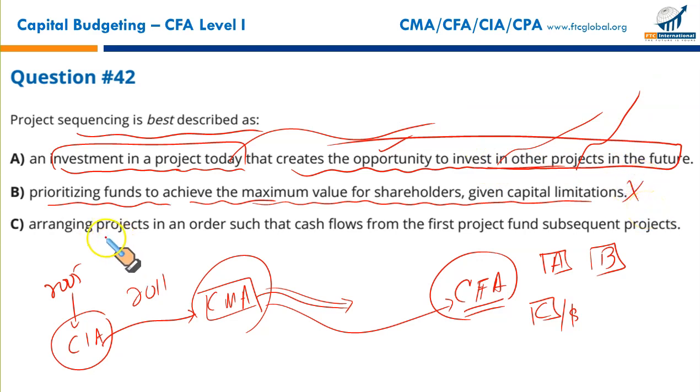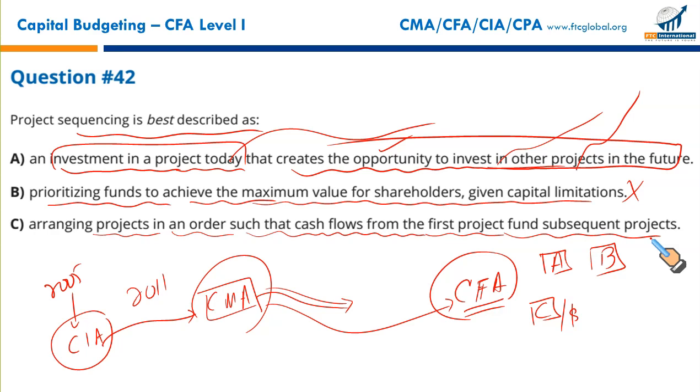C, arranging projects in an order such that the cash flows from the first project fund subsequent projects. This is funding, not sequencing. You are using a cash flow generator, like Microsoft Windows generates cash, and then Microsoft uses that cash to invest in different projects.